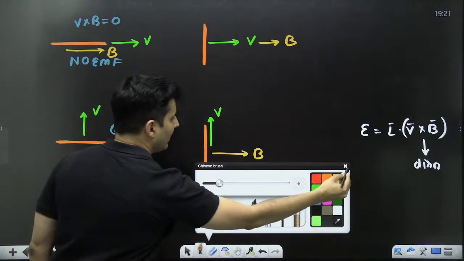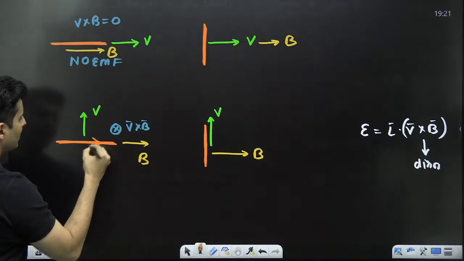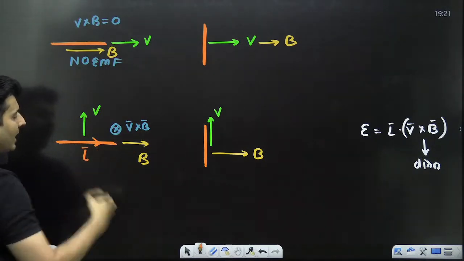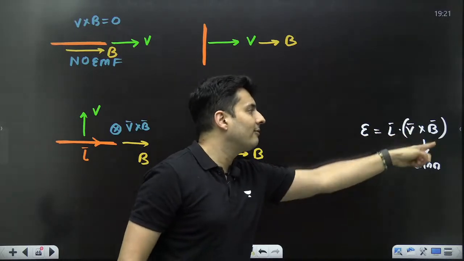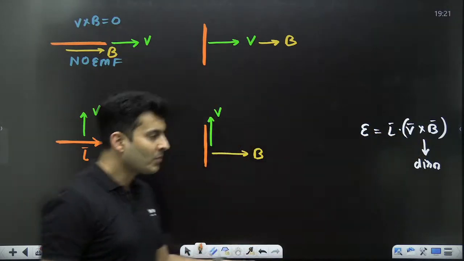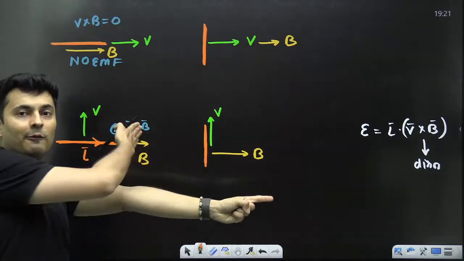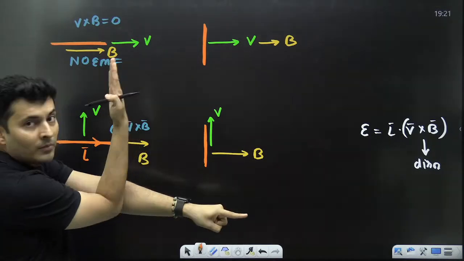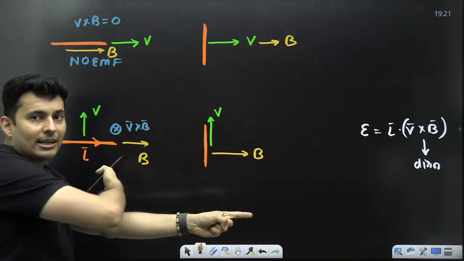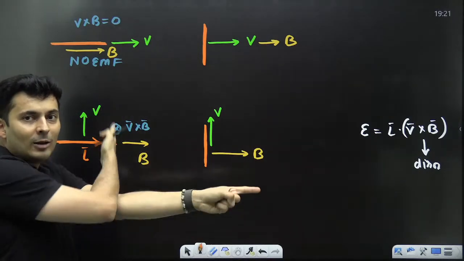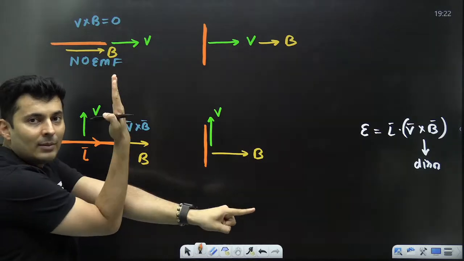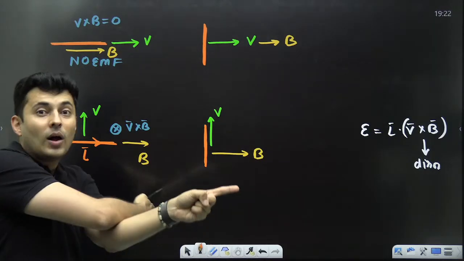Do you see the length vector in this direction? So you have to take the dot product of this vector with this vector. Length vector is here, V cross B vector is inside. What is the angle between them? 90 degrees. So cos 90 is 0.